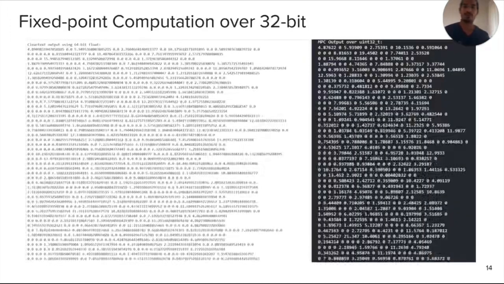Finally, we also find out that if you're only focusing on private inference, 32-bit values do give us sufficiently high precision. And so this is verified in this experiment here. So on the left, we have a clear text output on the same network, done with no privacy in it, and it's over 64-bit float, so it has arbitrarily high precision. And on the right, we have the MPC output of private inference performed using Falcon over only 32-bit integer data types. And as you can see, the values usually agree up to 2 or 3 decimal digits. And this is already huge because neural networks already are fairly robust.